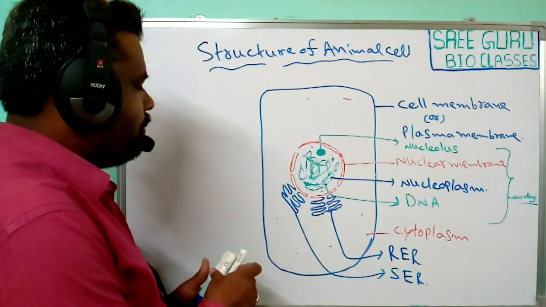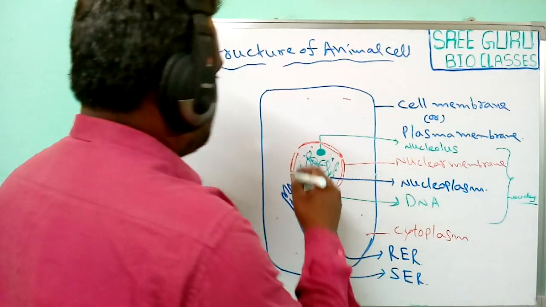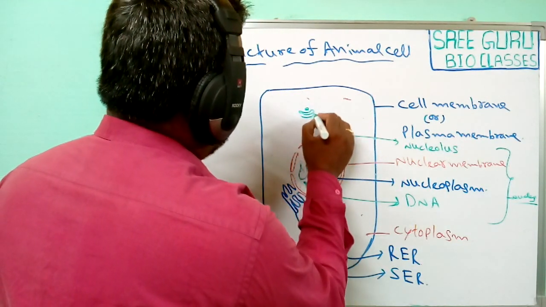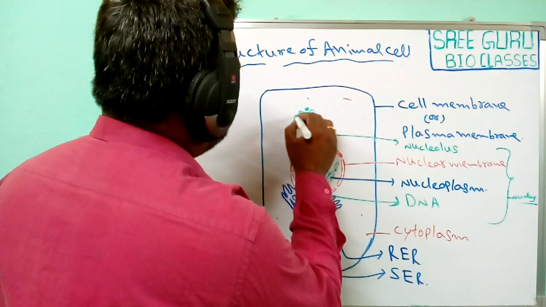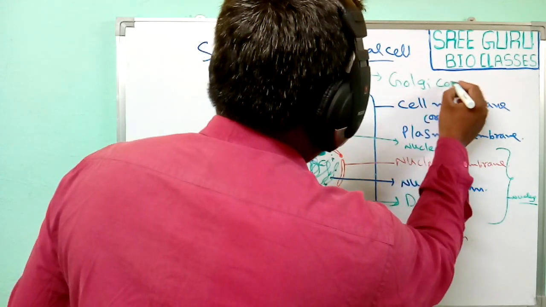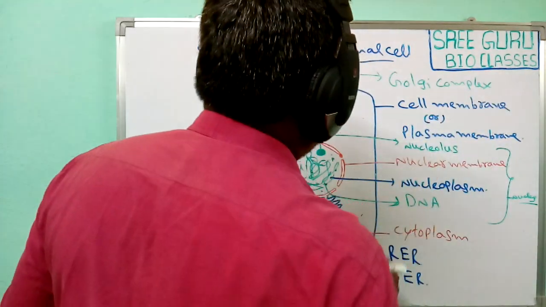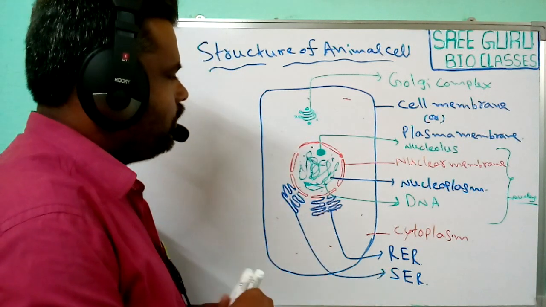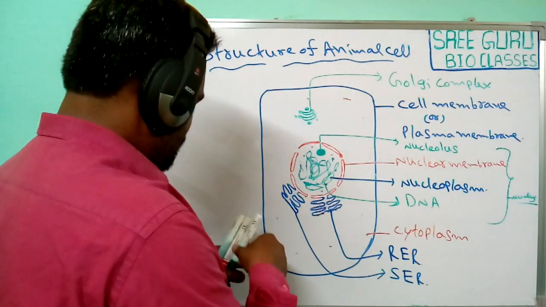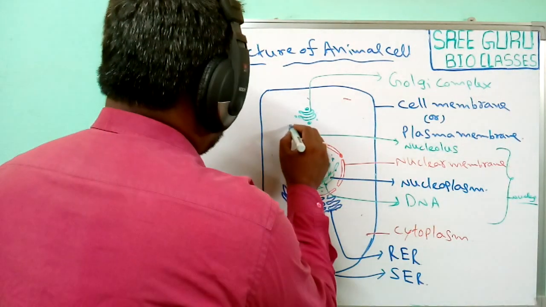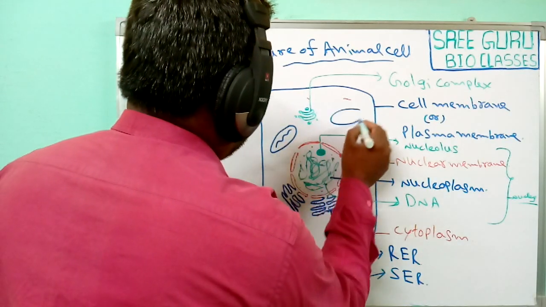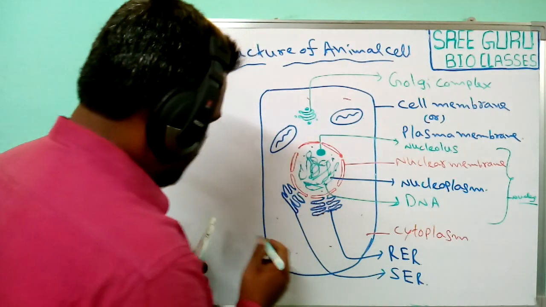In addition to the endoplasmic reticulum, another important cell organelle present in the animal cell is the Golgi complex, or Golgi apparatus. Next, numerous mitochondria are also present inside the animal cells.